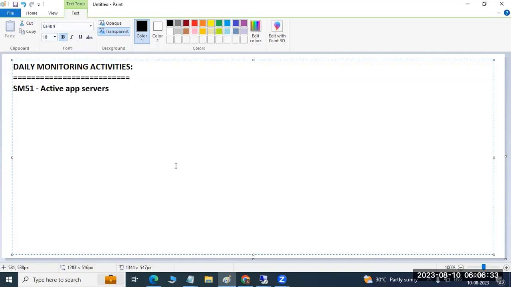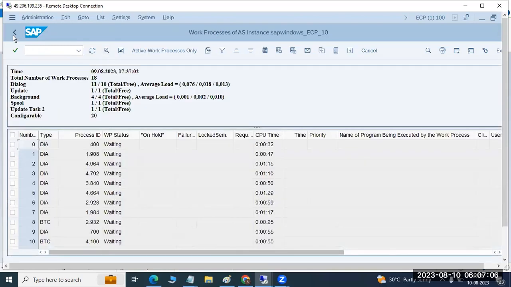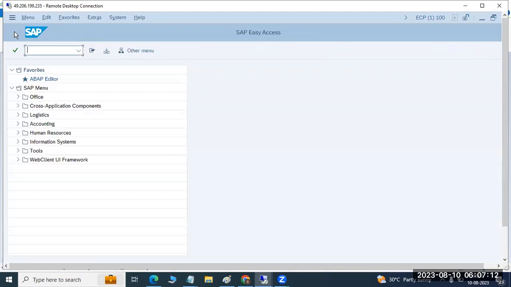Here we can check whether all your application servers are active or not. In SM51, you can find the active application servers, so that we can manage them. Suppose you have 4 application servers, but here it shows only 3. One is inactive, so definitely you need to take action. Why is it inactive? Like that, you have to fix the issues, and maybe you need to start the system. This is one of the activities we have to do.